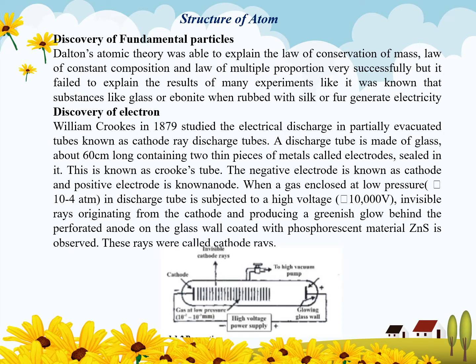how they are discovered. First thing we can know, the Dalton atomic theory was able to explain the law of conservation of mass, law of constant composition, and law of multiple proportion very successfully, but failed to explain the results of many experiments.